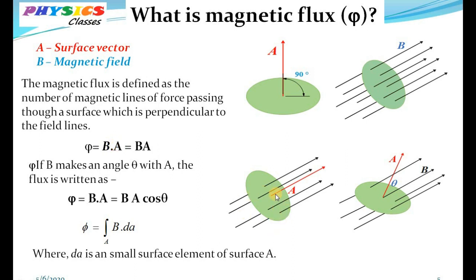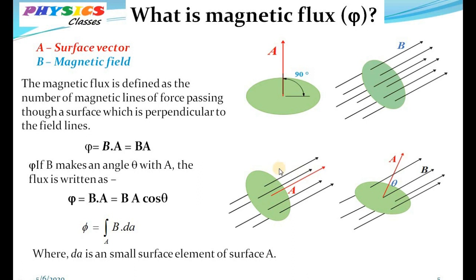Now look at this figure. The magnetic field passes through this surface which is normal to the field lines, and so this magnetic field B and the surface vector A are parallel to each other. Therefore, the magnetic flux is simply the product of the magnetic field B and the surface vector A. Now, if the magnetic field passes through an inclined surface in such a way that it makes an angle theta with the surface vector A, then flux can be written as AB cos theta.